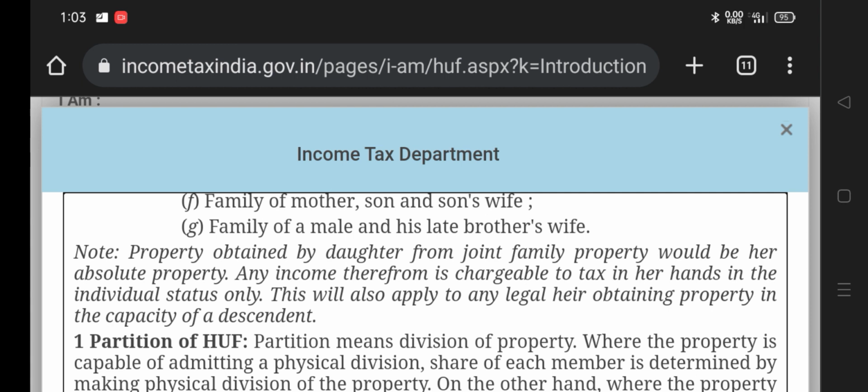Sometimes what happens, a family will be there, in that a daughter will be getting her property share from another family. Okay, then would that income also be charged in the HUF, or can we charge it in a different HUF? It clearly says the daughter's income, the ancestor property income which is given to the daughter, will be charged in her income. So there will be another coincidence.